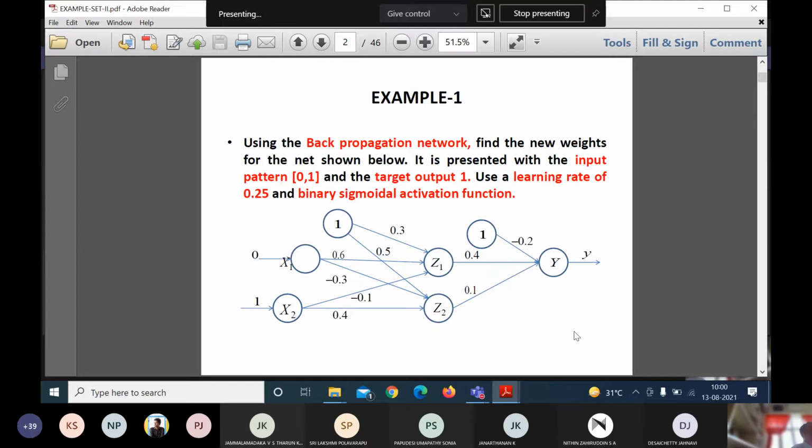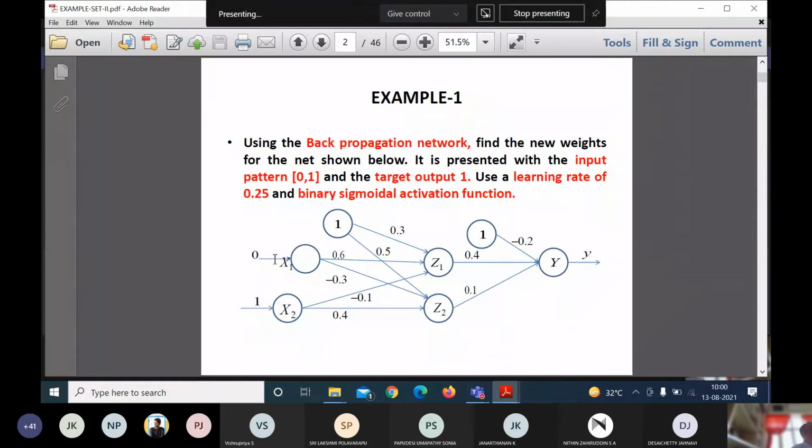Taken? Yes, sir. Okay. So what is given? Using a back propagation network. So I need to use a back propagation network and I need to find the new weights for the given network architecture. So for that I need to find the new weights.